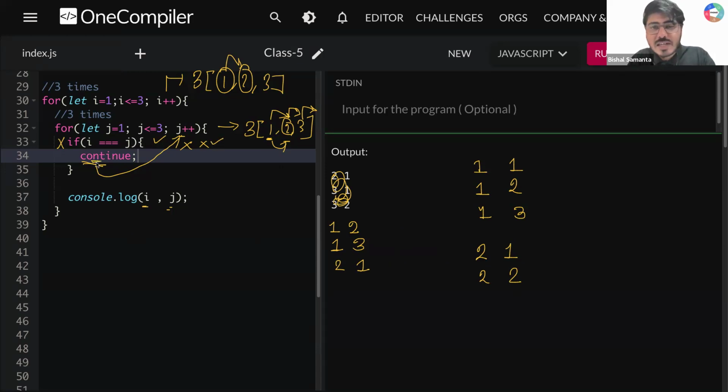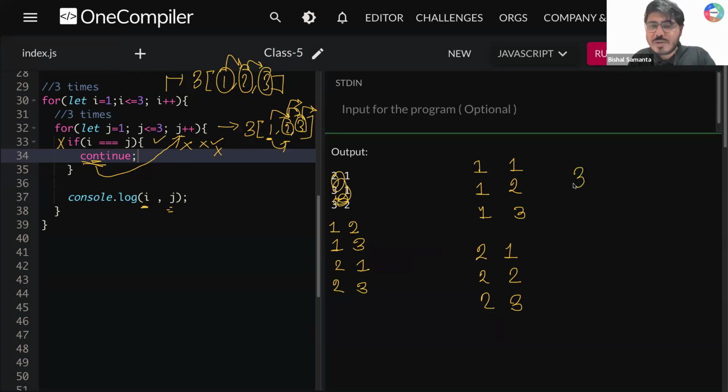So you are hitting continue, so j plus plus, nothing to do. Let's move to the next iteration, which is 3. So outer value 2 and then value 3 for the inner loop. Now tell me, is 2 equal to 3? Is that matching? No, it is not matching. You are coming down, console.log i comma j. What is the i value? The i value is 2. The j value is 3. You are printing this value, right? And do we have anything else? No. So your inner loop will terminate normally and you will be moving to the next iteration, which is 3.